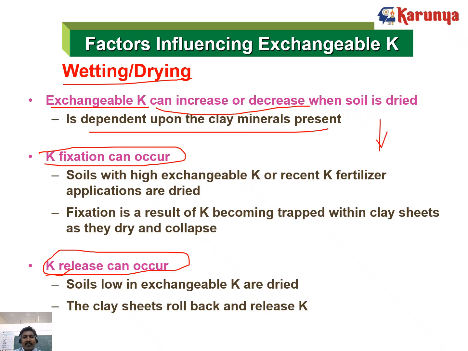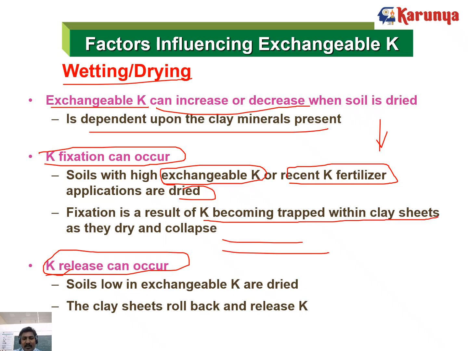It also depends upon the clay minerals present. What kind of clay mineral? 2:1 type of clay mineral or 1:1 type of clay mineral. And fixation: if the soil has high exchangeable potassium and recent potassium fertilizer is added, or dried, fixation is a result of potassium becoming trapped within clay sheets.